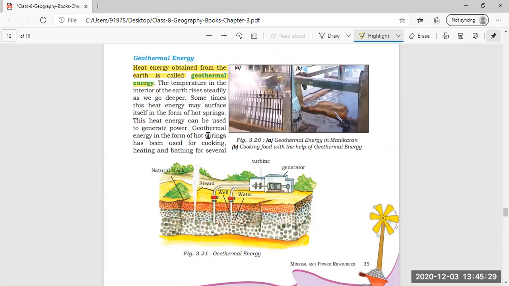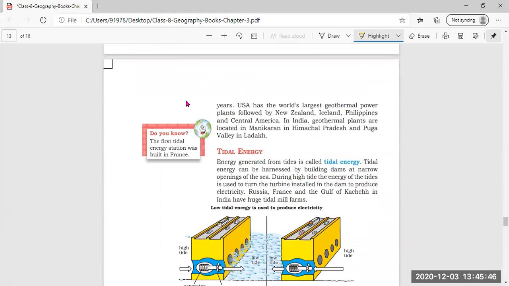And this heat energy can be used to generate power. So these hot springs can be used to generate power. Geothermal energy in the form of hot springs has been used for cooking, heating, and bathing for several years. Then the USA has the world's largest geothermal power plant, followed by New Zealand, Iceland, the Philippines, and Central America. In India, geothermal plants are located in Manikaran in Himachal Pradesh and Puga Valley in Ladakh.